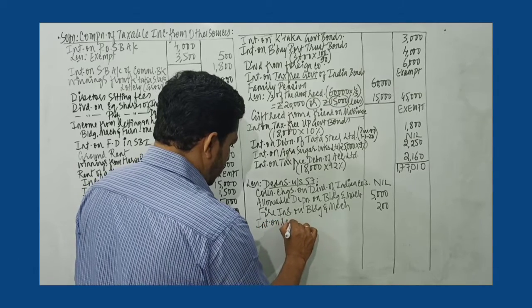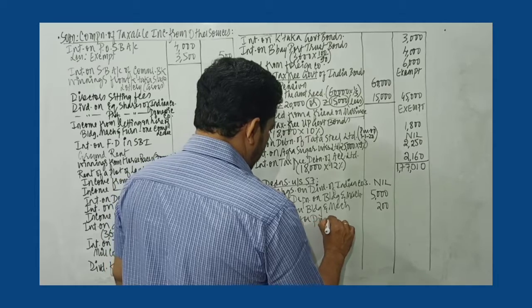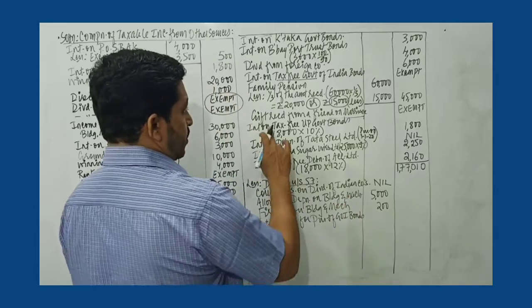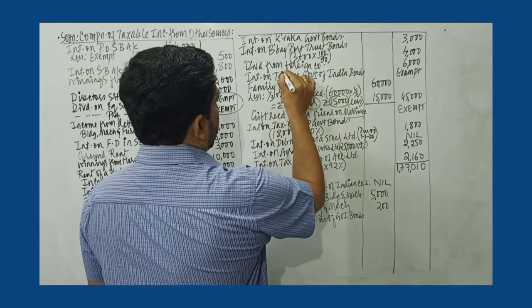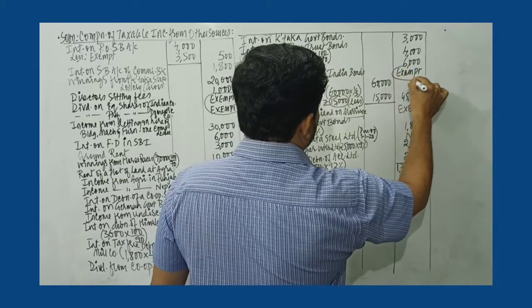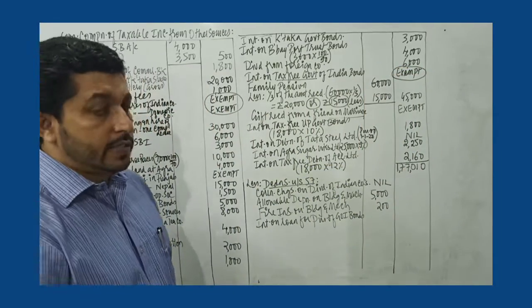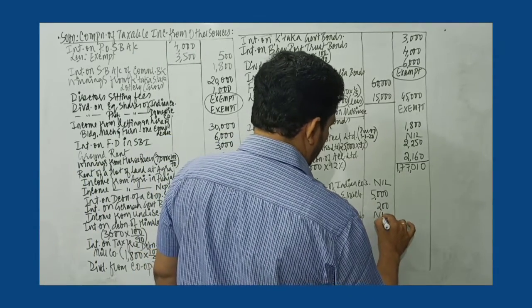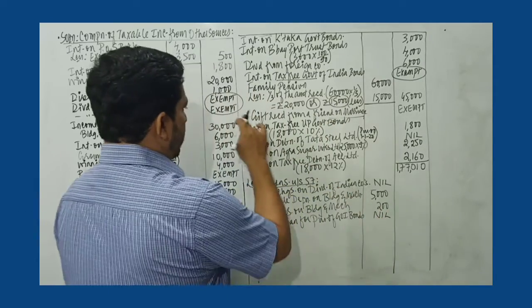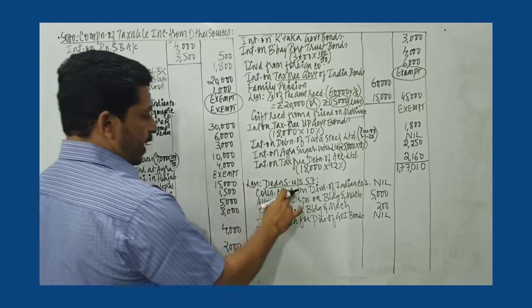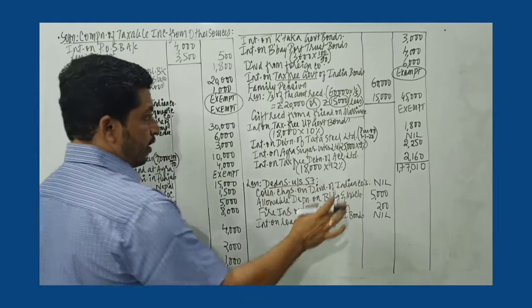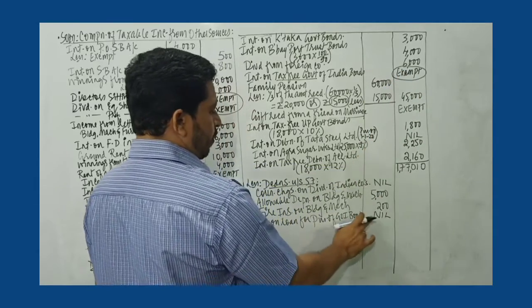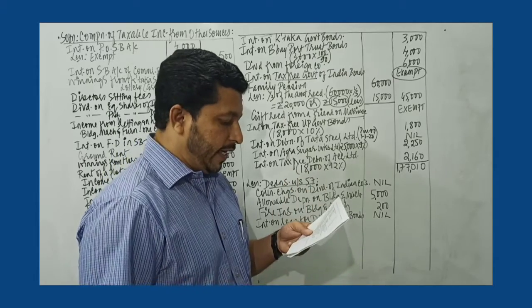Next we have interest on loan taken for purchase of Government of India bonds. Now let's look at this. Interest received on tax-free Government of India bonds. Here you see it is exempt from tax. Since the income is exempt, related expenses are also not deductible, as we just saw. Dividend from Indian companies is exempt, so collection charges on dividend is not deductible. Since interest on tax-free Government of India bonds is exempt from tax, interest on loan for the purchase of such Government of India bonds is also not deductible.